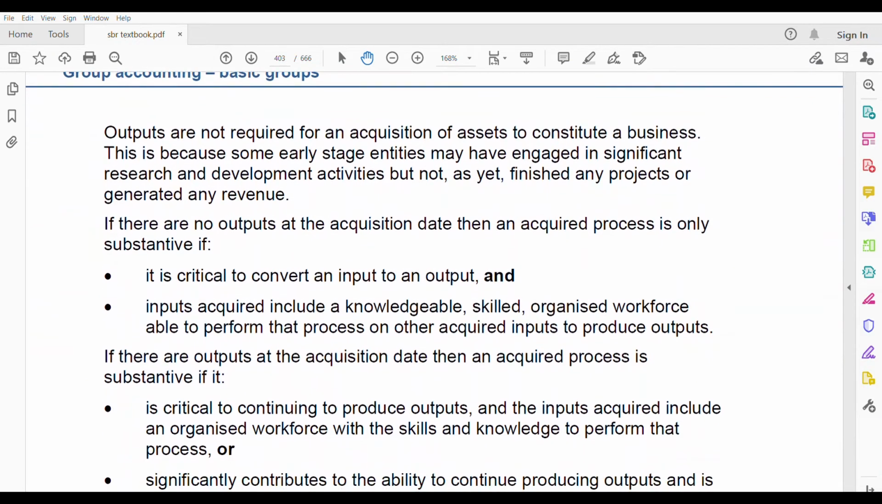Next. Outputs are not required for an acquisition of assets to constitute a business. You don't see what outputs you have acquired. Okay. Outputs are not required. You are not seeing the output. You're only seeing the input and the processes to decide whether the acquisition of assets constitutes a business or not. You don't need the output.